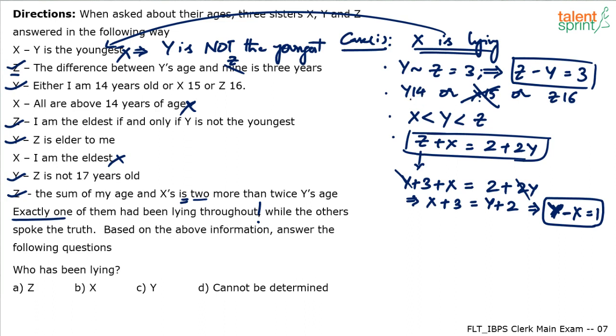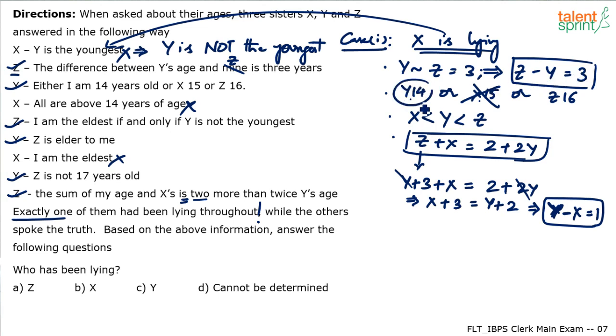Okay. Now let's assume Y is 14 years. See, one of these three has to be correct. X equals 15 is already ruled out. What happens if Y is 14 years? If you assume Y is 14 years, X should be 13 years, or Z will become 17 years.